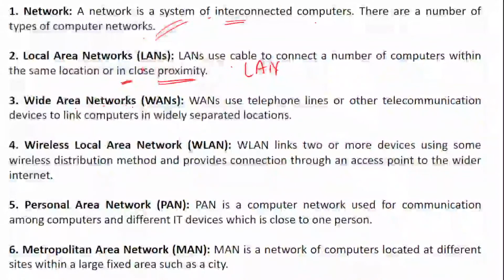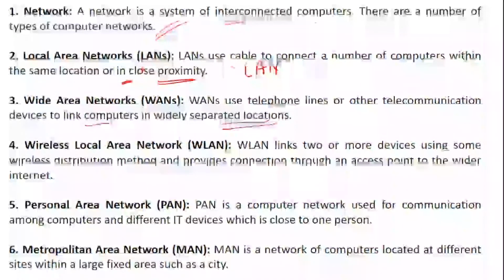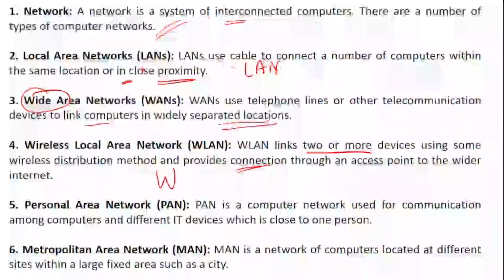Wide area network uses telephone lines or communication links which connect computers widely, across separated locations. So the area is wide in nature. Wireless local area network links two or more devices using a wireless distribution method, and it provides connection with the help of an access point. So that is in the form of what? Wireless.